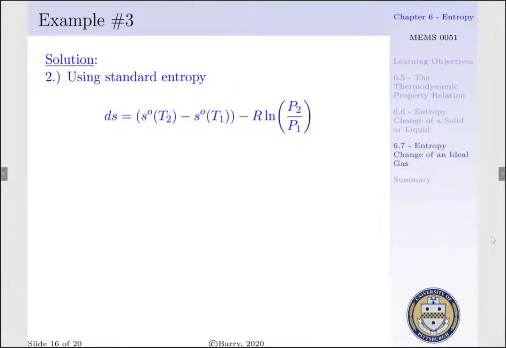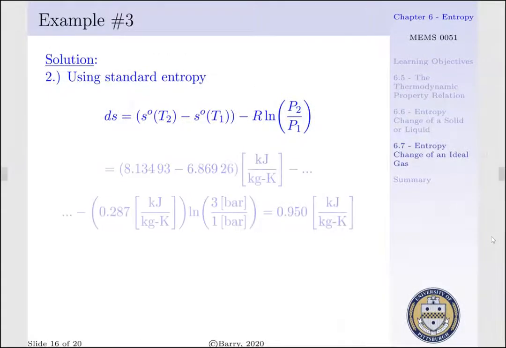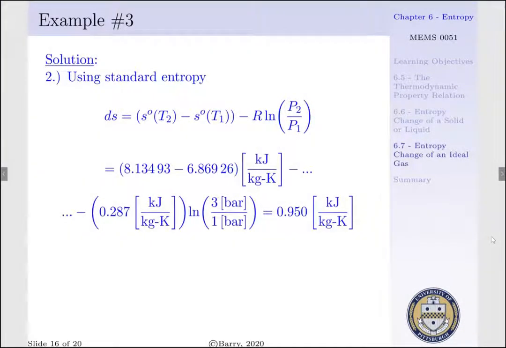Now, if we use our standard entropy, we have to look at table A7.1 and recognize that our equation becomes Δs is equal to our standard entropy evaluated at T2 less our standard entropy evaluated at T1 minus R times the natural log of P2 per P1. Thus, we have 8.13493 minus 6.86926 kilojoule per kg K less 0.287 kilojoule per kg K times the natural log of 3 bar per 1 bar, and we have a value of 0.950 kilojoule per kg K. This is more accurate, for our constant pressure specific heat varies as a function of temperature, and thus our standard entropy accounts for this variation of Cp with T, as opposed to treating it as a constant.